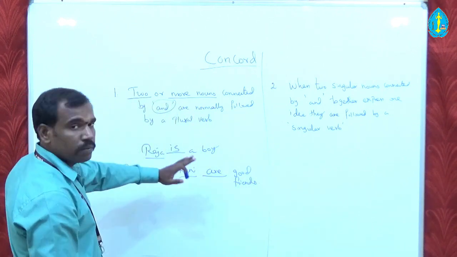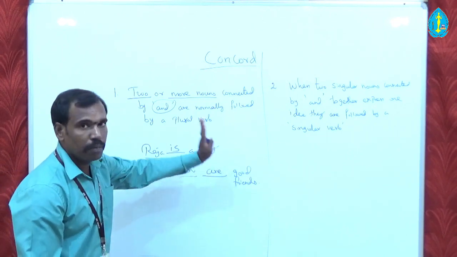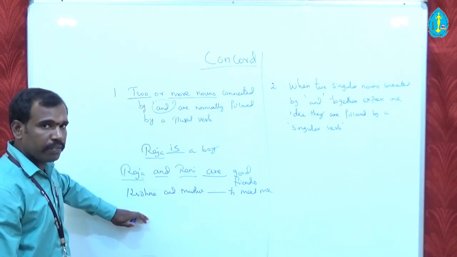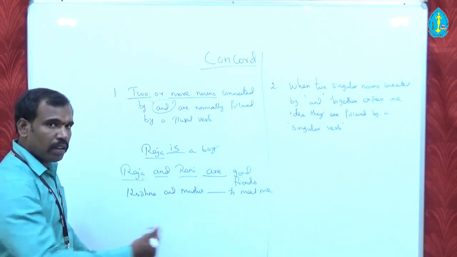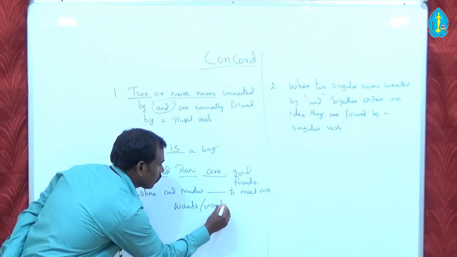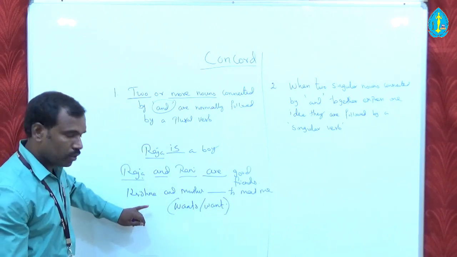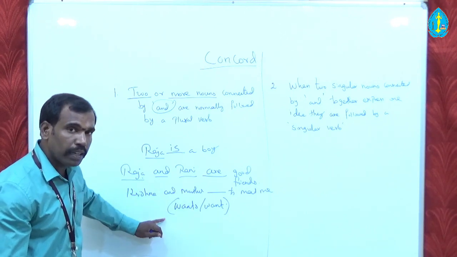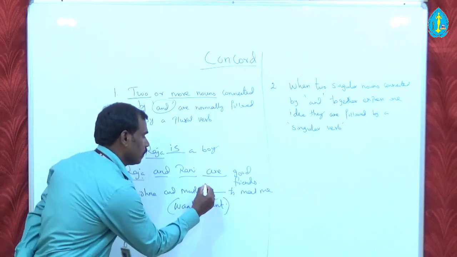So this is rule number 1, to understand that two nouns connected by and take a plural verb. And I'll give you another example. Here I have written Krishna and Muthu dash to meet me. Whether it is wants or want. These are two singular nouns connected using and, so it should take a plural verb, and it is want and not wants.